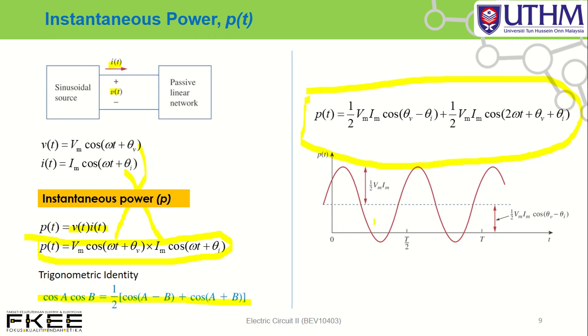This is the average value. Basically, this is the average value. So how to determine instantaneous power? Let's say you want to determine it at t equal to this point, and then replace t in your equation. p(t) at this instant, and then you can solve this equation. Okay, this is the instantaneous power p(t).